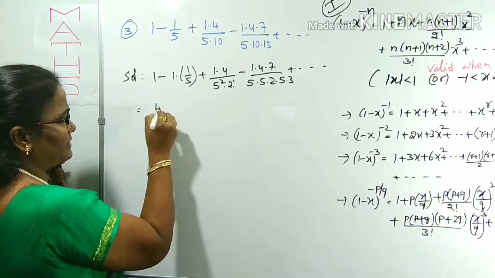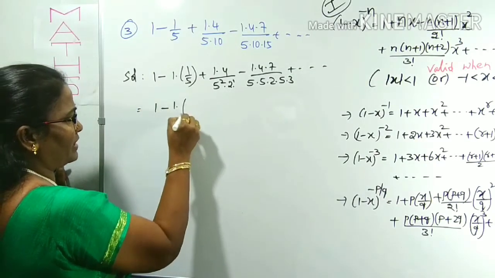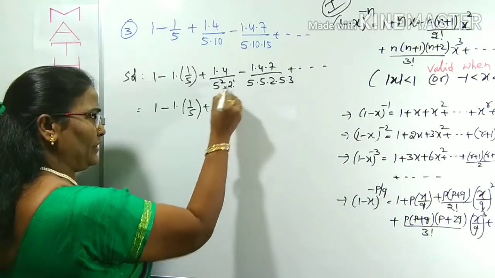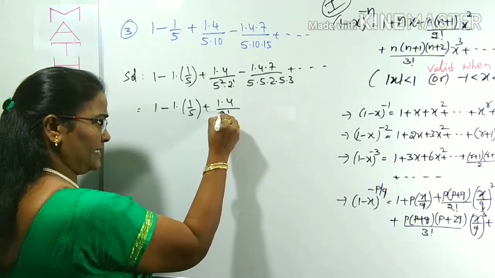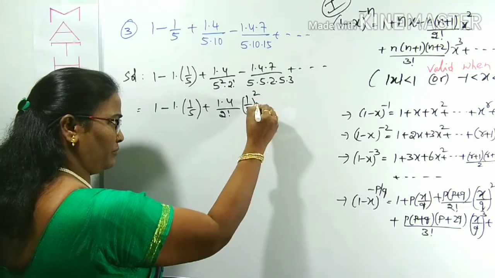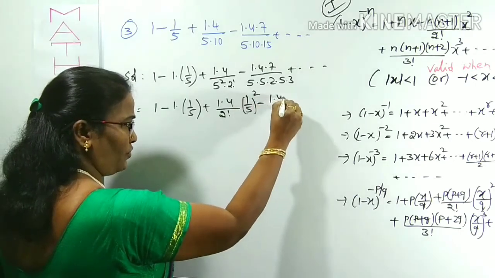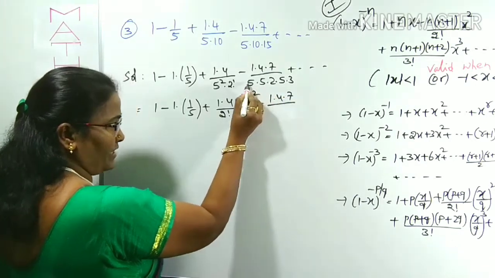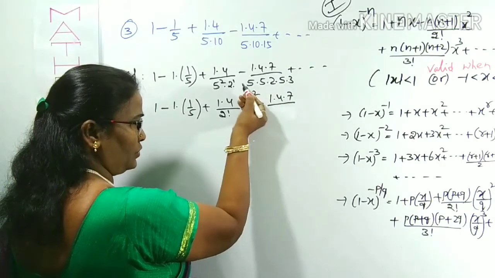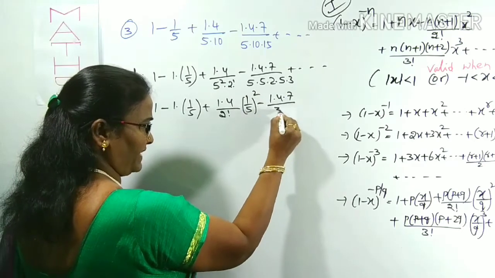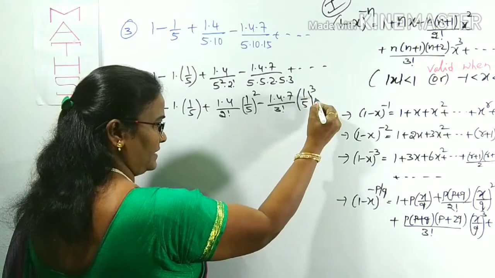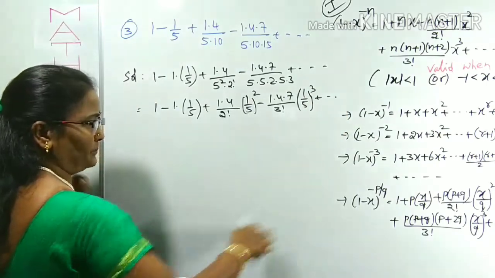Afterwards, we can write one more step here: 1 minus 1 into 1 by 5, plus 1 into 4 by 1 into 2, which is 2 factorial, with 1 by 5 whole square; minus 1, 4, 7 by 1 into 2 into 3, which is 3 factorial, with 1 by 5 whole cube.